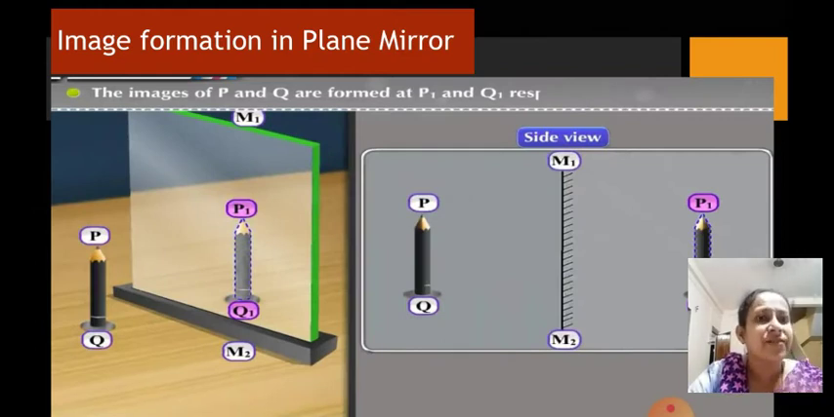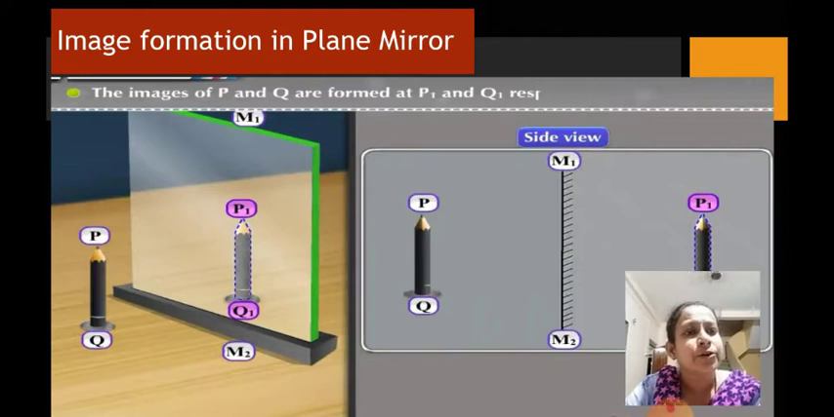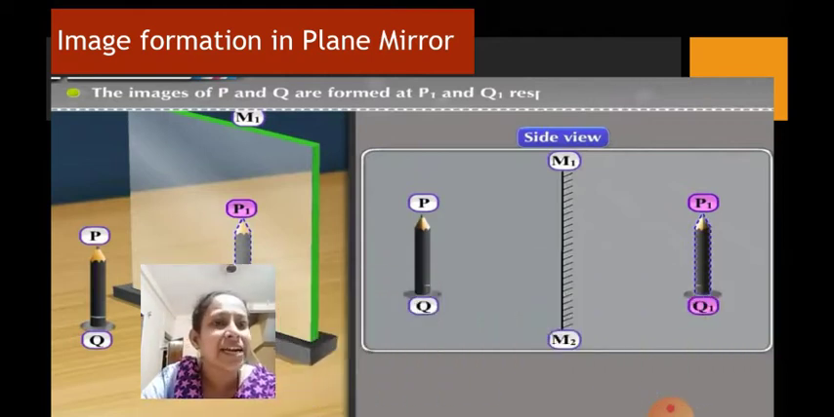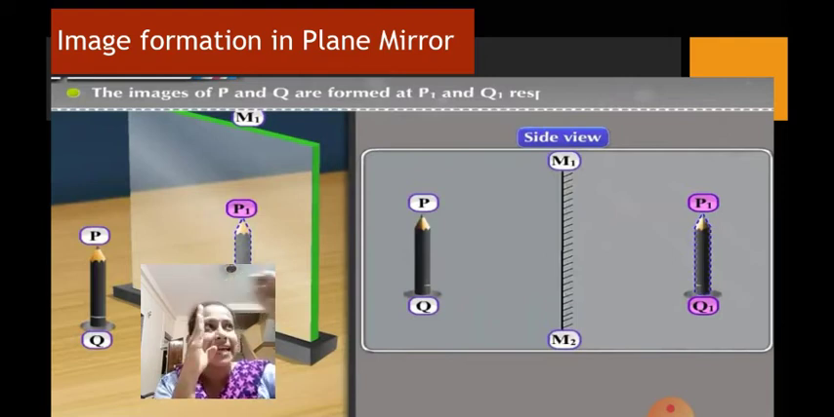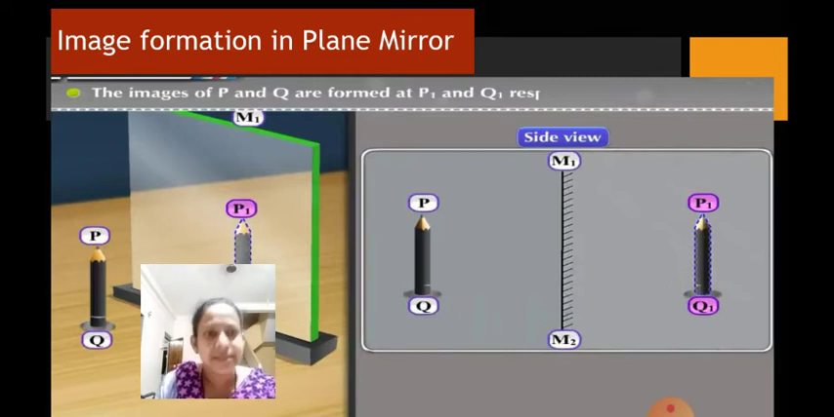From the side view you can see the images of points P and Q are formed at P1 and Q1. If you look at it this way, the image of point P is exactly at point P1 in the mirror, and point Q is at point Q1. Fine. So whatever you place in front of the plane mirror, exactly that same point will be formed, as shown here.